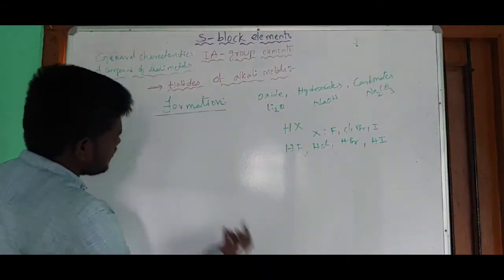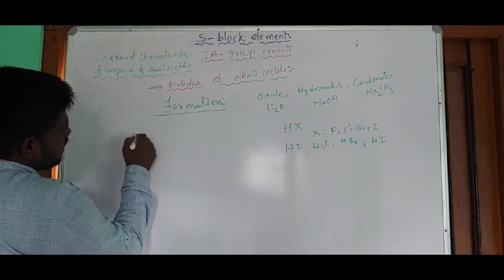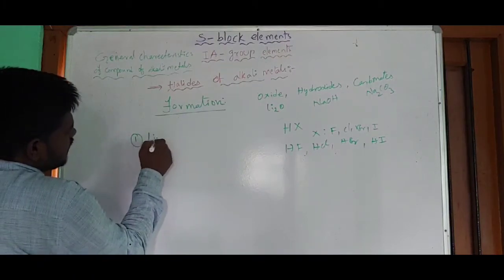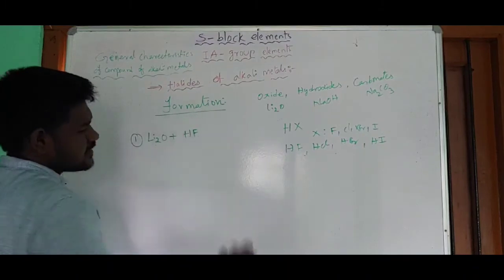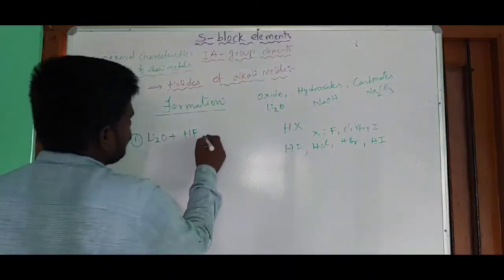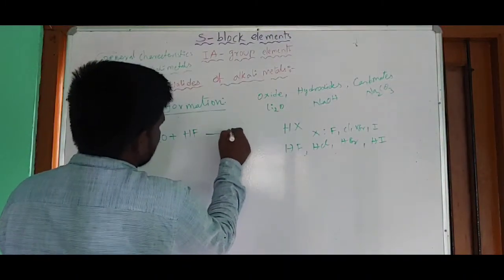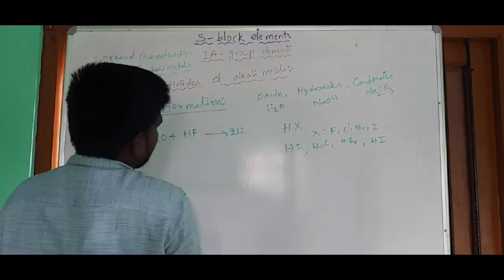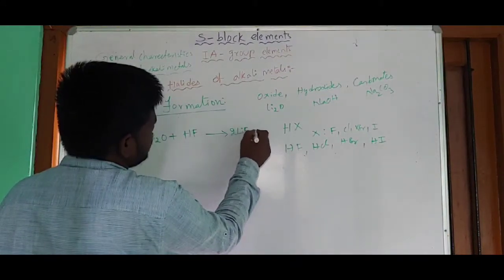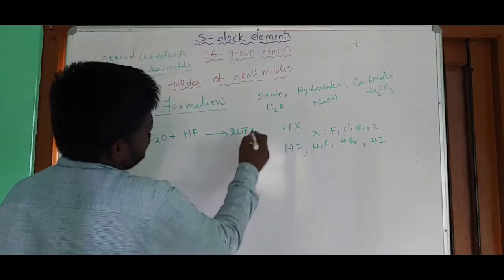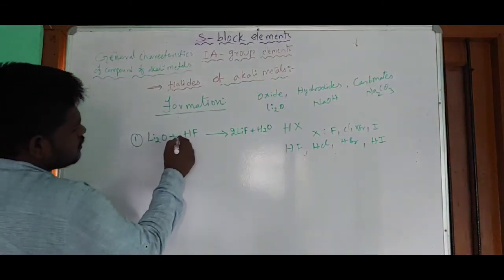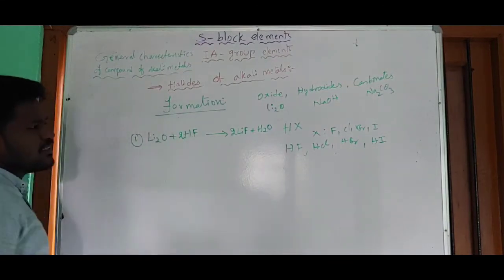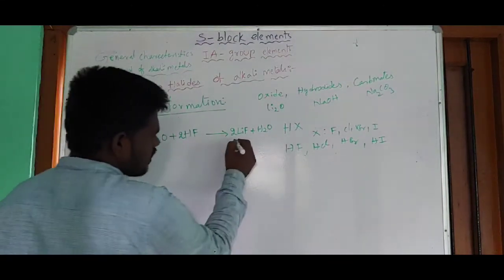I will give you an example. First, let me treat lithium oxide, Li2O, with hydrofluoric acid, HF. Now here you get 2 moles of LiF plus 1 mole of water. To balance this equation, this one should be multiplied with 2. So now this is our desired product.